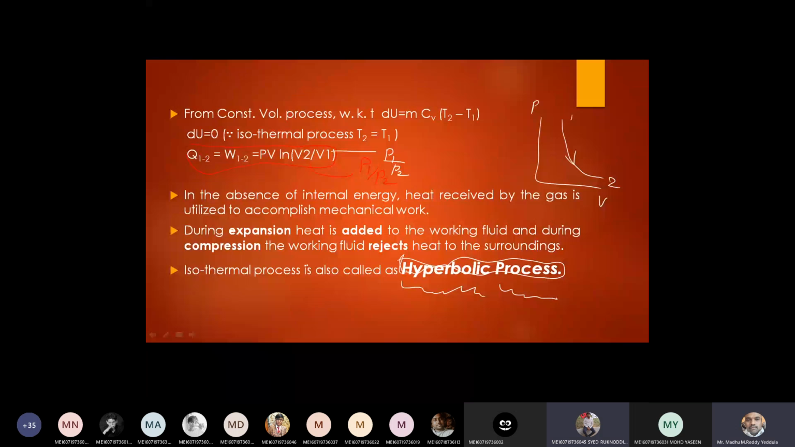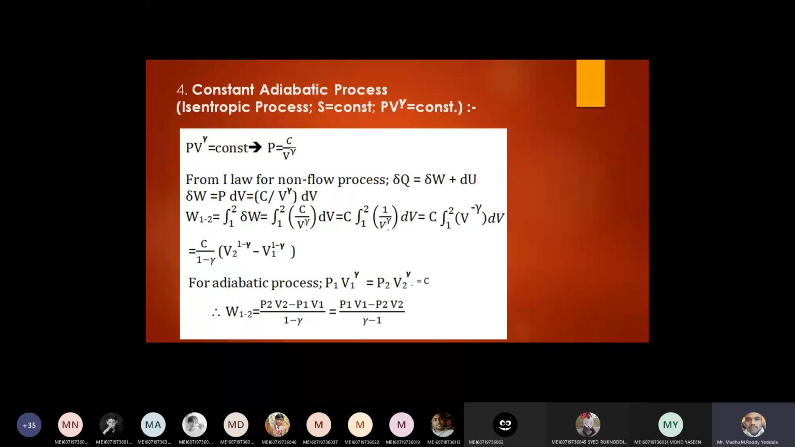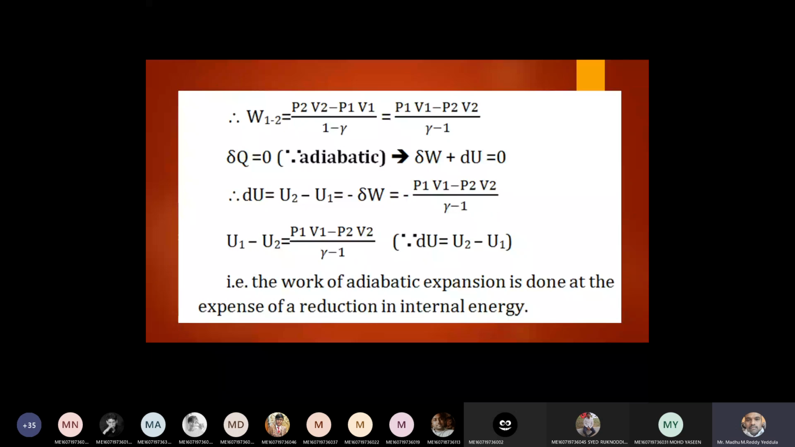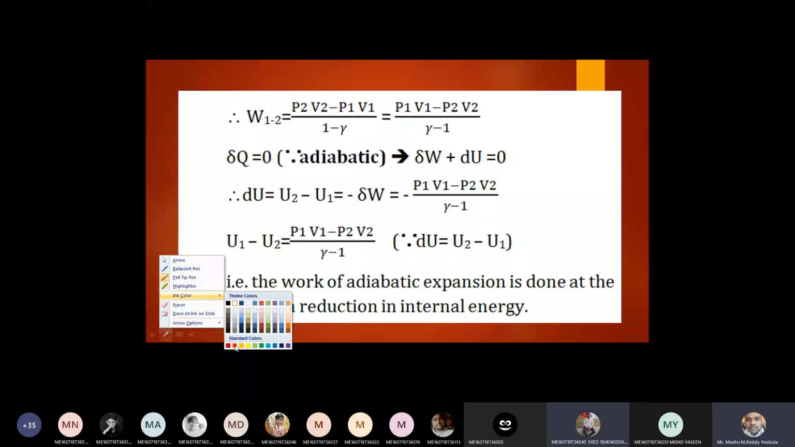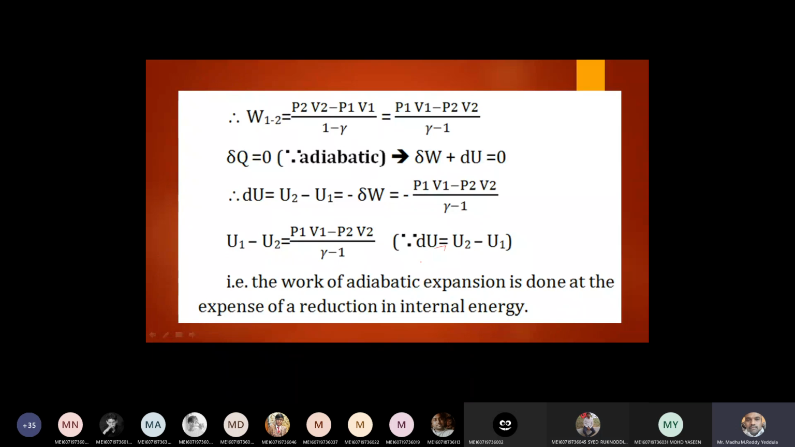So this is the adiabatic process I discussed. The work done is (P1 V1 minus P2 V2) by (gamma minus 1). For an adiabatic process, dou Q is equal to 0. Therefore, du equals U2 minus U1. The work of adiabatic expansion is done at the expense of a reduction of internal energy. Internal energy is used to do the work in an adiabatic system, because Q is equal to 0.